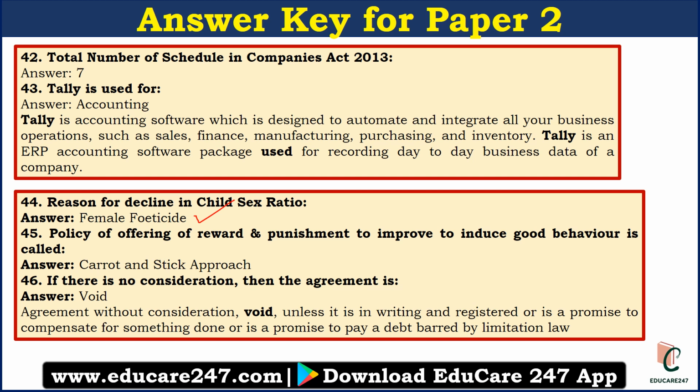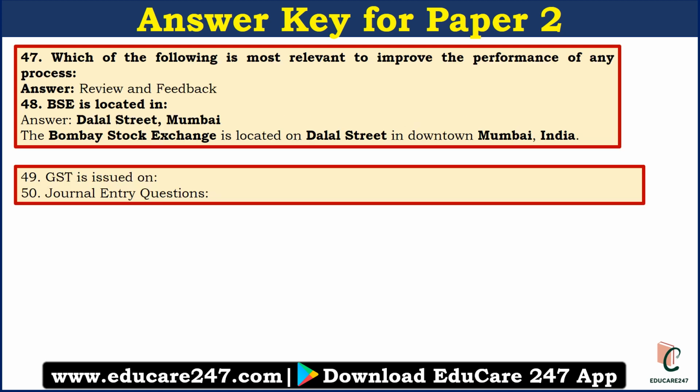If there is no consideration, then the agreement is void. Agreement without consideration, void, useless. It is in writing and registered, or is a promise to compensate for something done. So this is the legal language. So basically the answer is void if there is no consideration in the agreement. The next question is, which of the following is most relevant to improve the performance of any process? So basically review and feedback mechanism is the most relevant to improve the performance of any process.